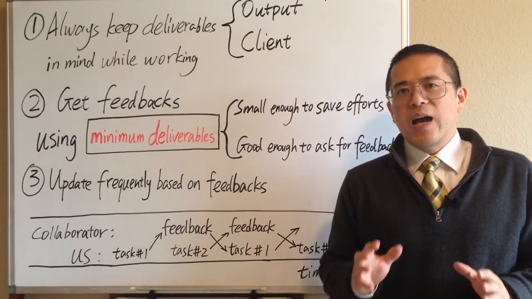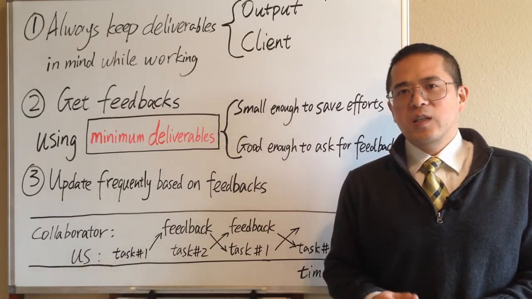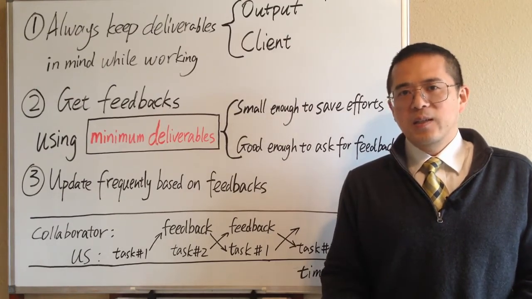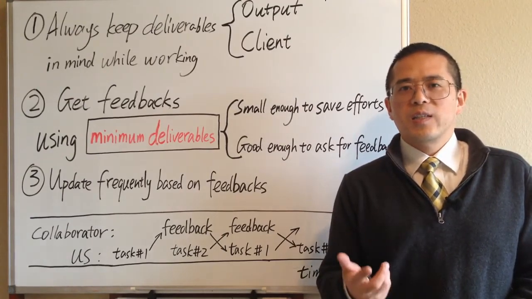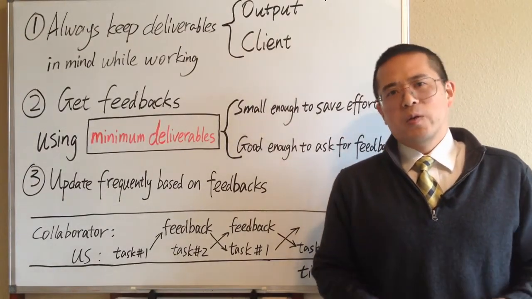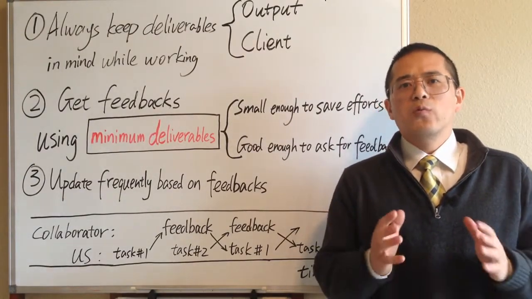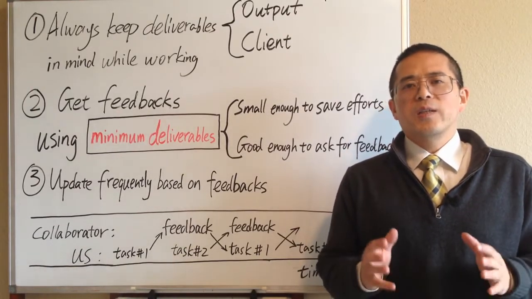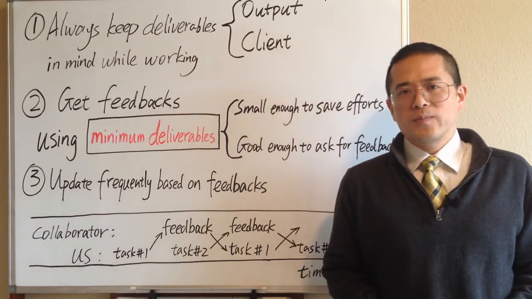Any problems identified in the early stage could grow and become a larger problem later if they are not addressed in a timely manner. When we update our minimum deliverables based on feedbacks on a weekly basis, if we make mistakes, the worst case is just wasting 1 week's work.